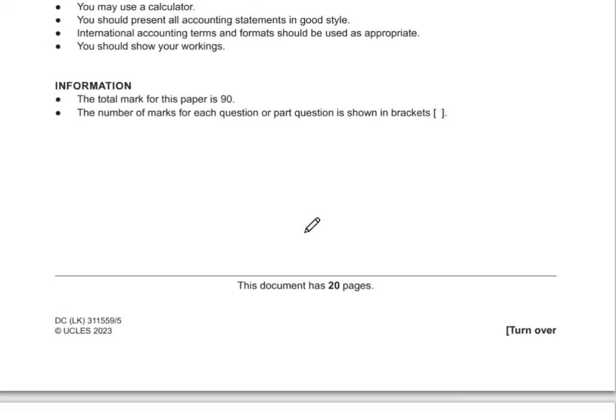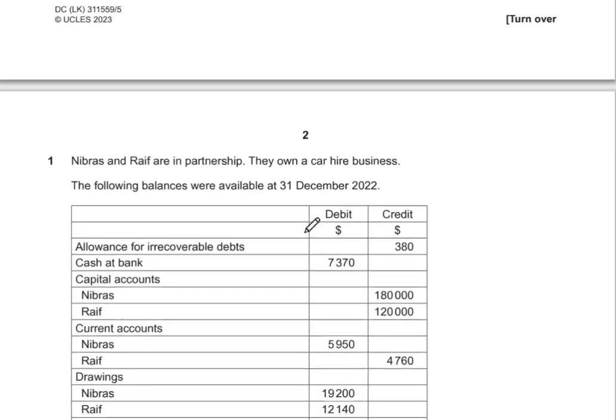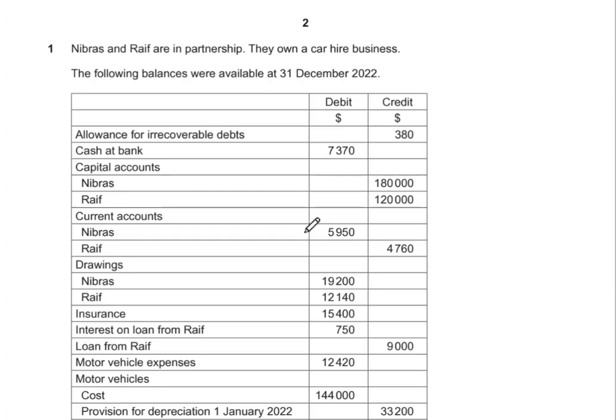As we know, in your AS paper 2, you have to answer all the questions, so there is no choice. The very first question that they have given to us is for partnership. So the question is simply saying Nibras and Raif are in partnership, they own a car hire business. So technically this is not a manufacturing business, we're talking about a service sector business. So obviously the accounts can be a bit different because we won't be having any cost of sales, or let's say any manufacturing cost attached in this.